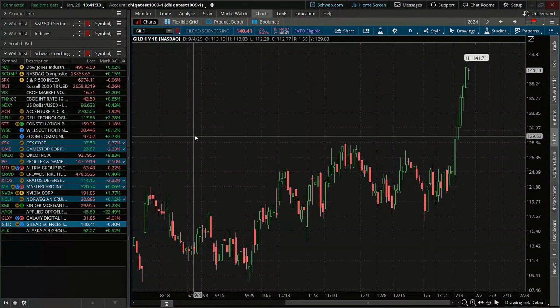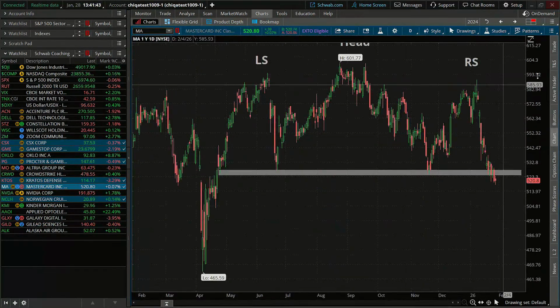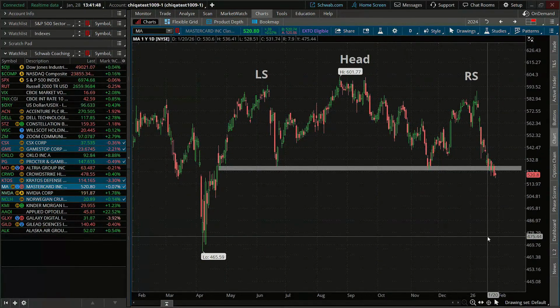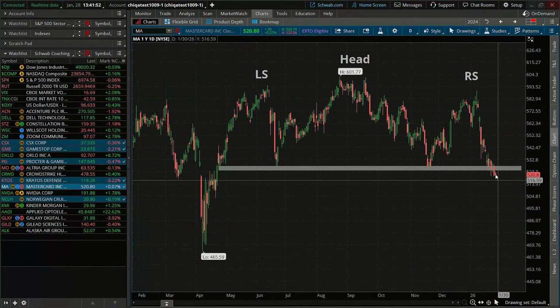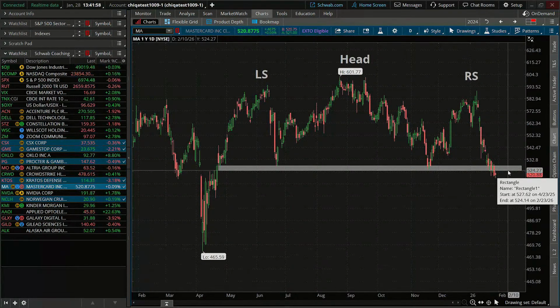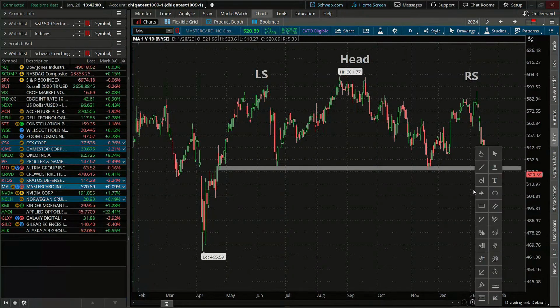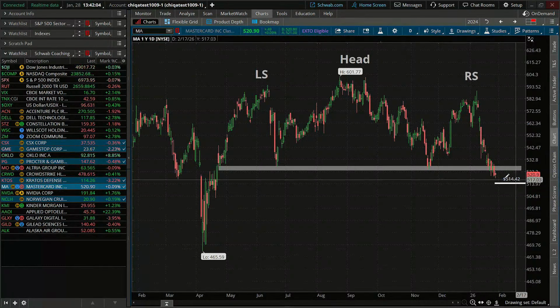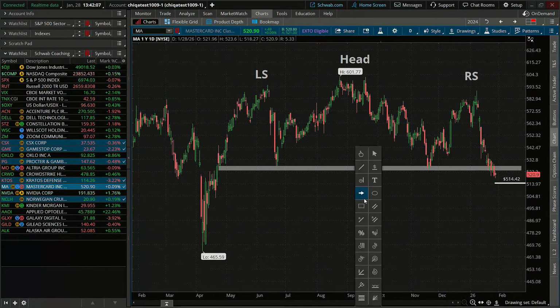I do have a couple more charts for you guys, believe it or not. Okay. So another one that we are watching here is MasterCard. This is a massive head and shoulders pattern. I think we've talked about this one in this webcast before. We are not yet quite seeing a 2% move below that neckline support, but if we did, it would probably be around 514 or so. So that's probably the level we'll be watching there.